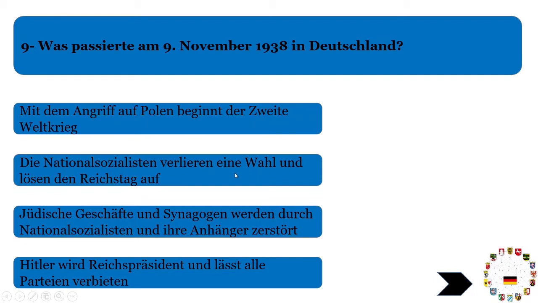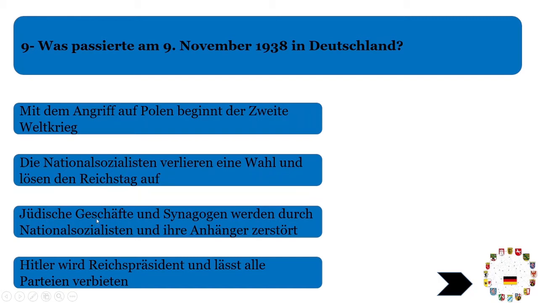Nationalists lose the election and then dissolve the National Assembly. We know there was no democratic system during that time, from 1933 till 1945, so there was no possibility of elections, let alone losing an election. And auflösen: there was no parliament that you could dissolve. This option is not correct.